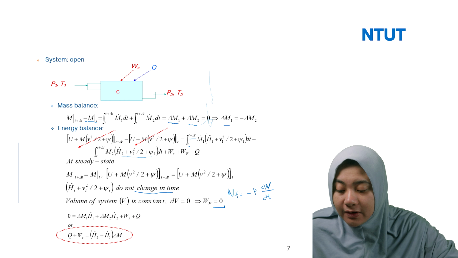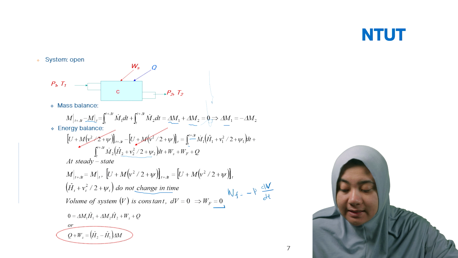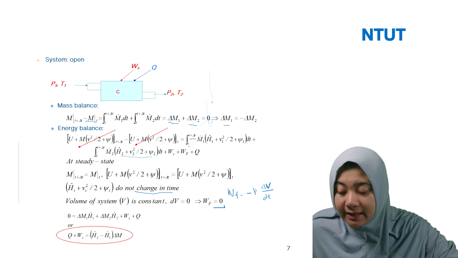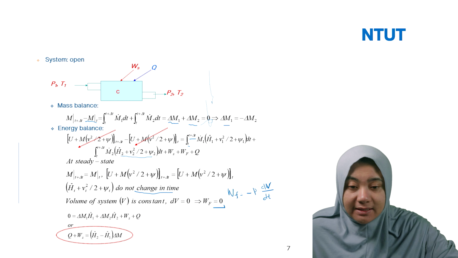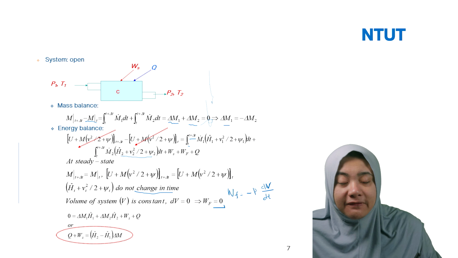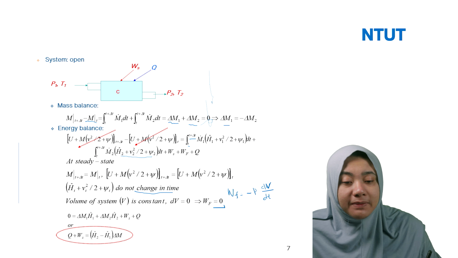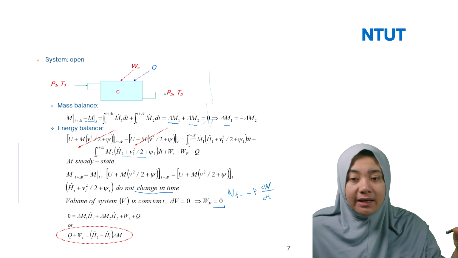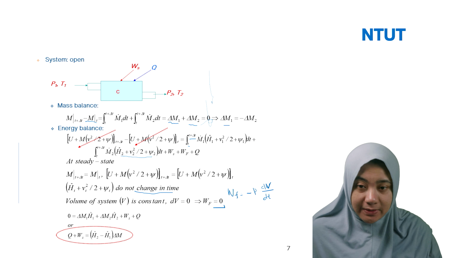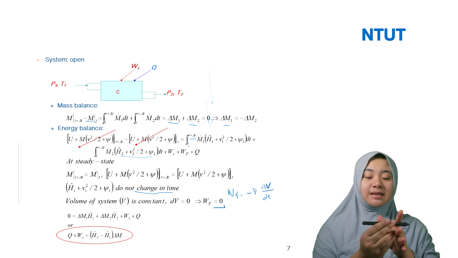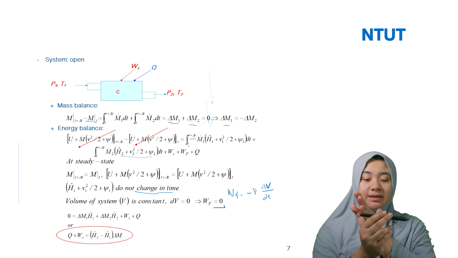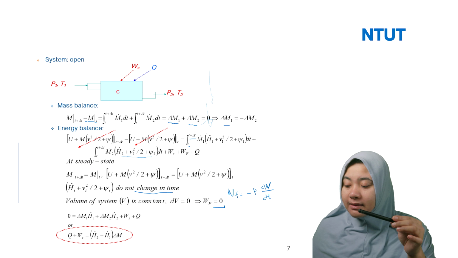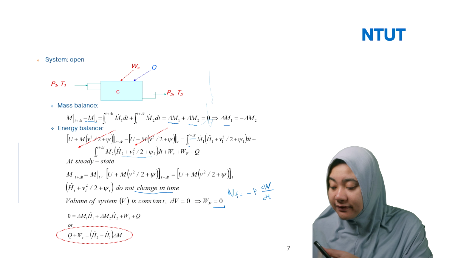Like for the open system, this work term has included in the energy balance P delta V, multiplied by the delta M term, so that it becomes enthalpy, because U plus PV. But PV in here is not from the PV of the work force, but PV because of the fluid flow. In an open system, you have the mass flow, right? So once you have the mass in, you will have energy between the mass and the solid body of the system.